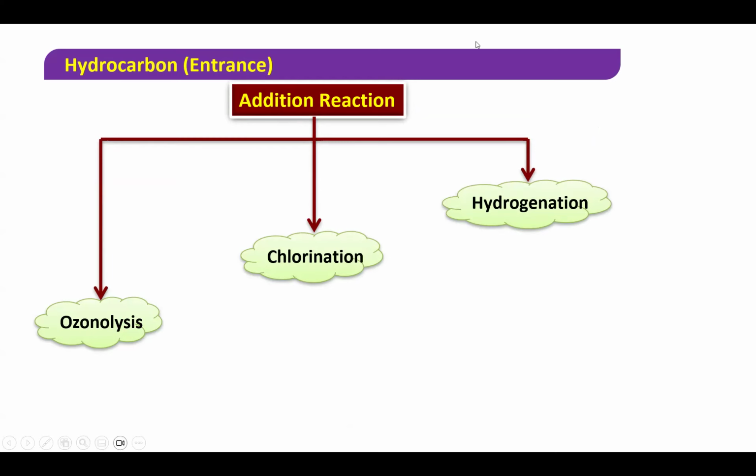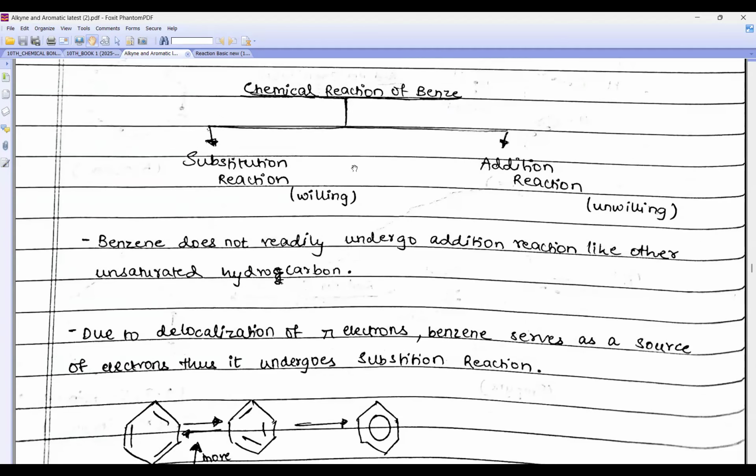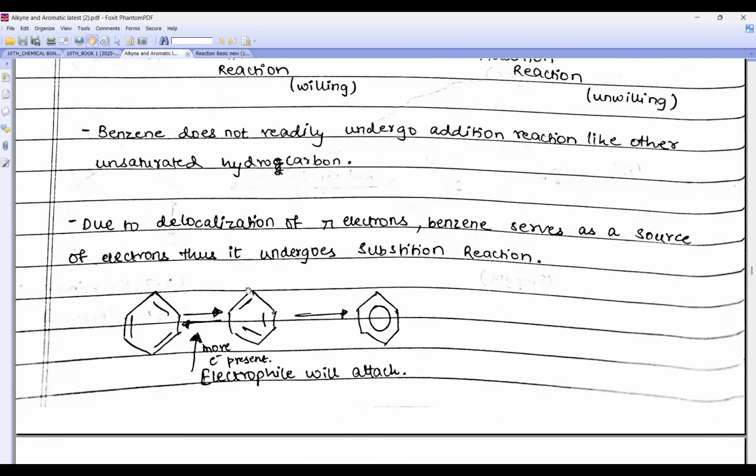So you'll say, sir, where have you given this? So look, I have given it here. Look, chemical property of benzene, addition reaction. Can you see here? Right? So what will happen, beta? Look here. It will go substitution reaction willingly. But addition reaction, it will go unwillingly. Benzene does not undergo addition reaction. Why? Because in benzene, beta, the pi bond is not fixed, so it keeps on moving. Okay, does not undergo addition reaction.